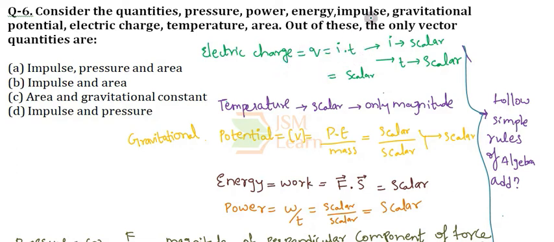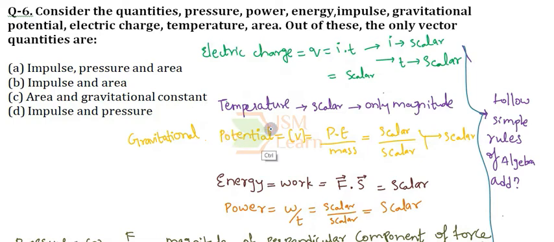Okay. So current, we know that the current is a scalar quantity because, though it has direction, it won't follow the rules of vector addition. It follows the rules of simple algebraic addition. So our current is a scalar quantity and the time is also a scalar quantity. When you multiply both, you will obtain a scalar quantity. So electric charge on the whole is a scalar quantity because scalar into scalar gives a scalar quantity.